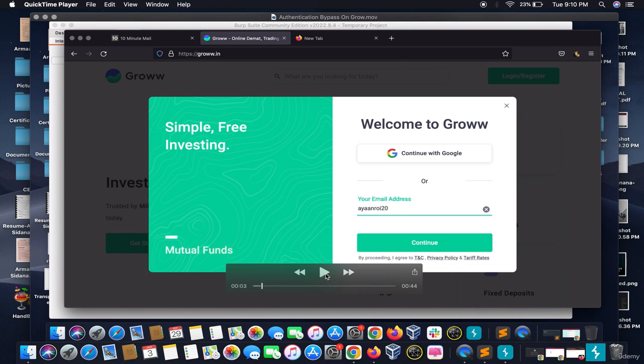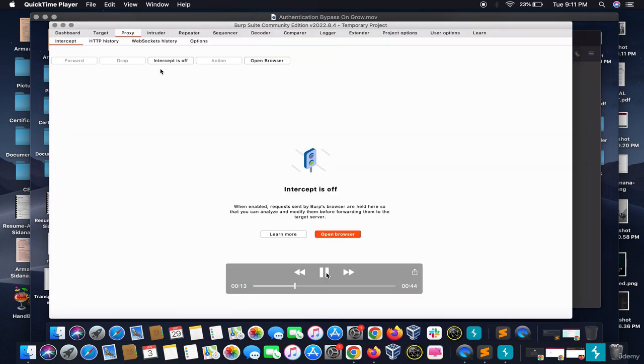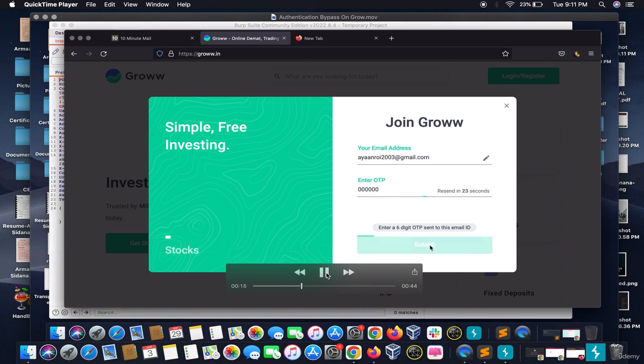So this is a company where I provided an email address which I don't have access to. On giving an email address, it sent the OTP to this email address, but I don't have access to it, so I gave it the wrong OTP. In the worst scenario, the OTP can't be 000. So what I did, I turned my Burp on, intercepted this response and clicked on submit.